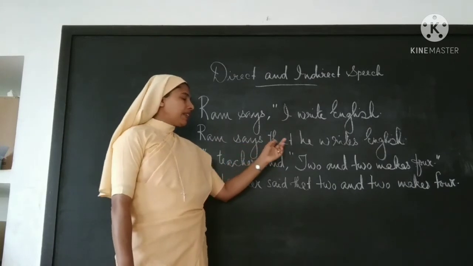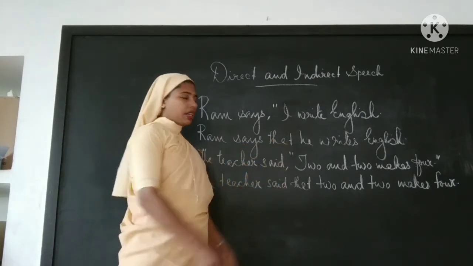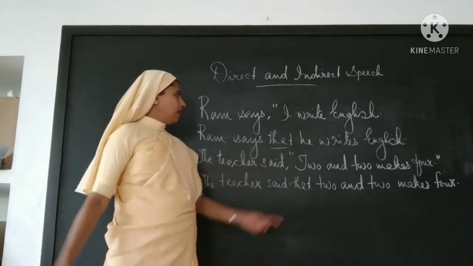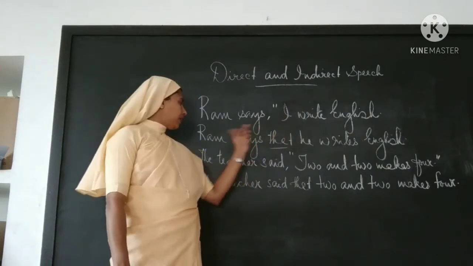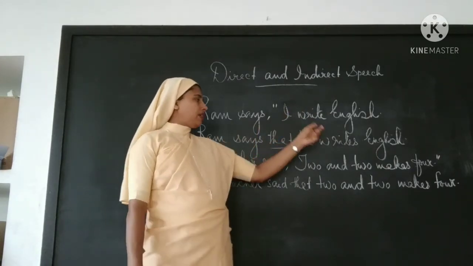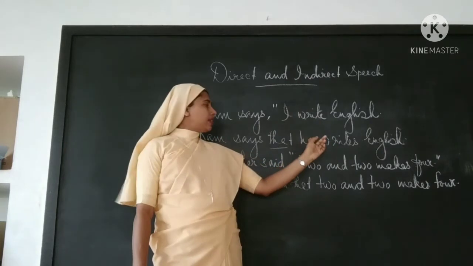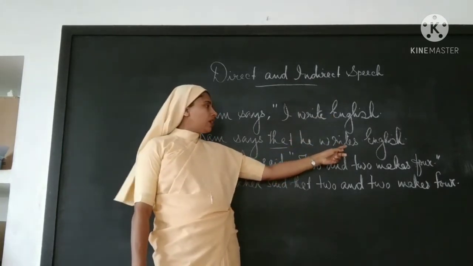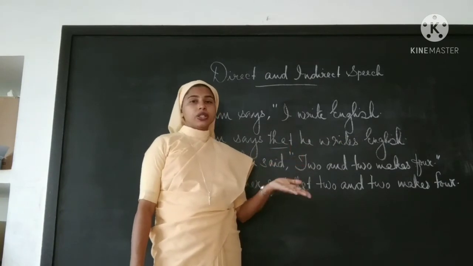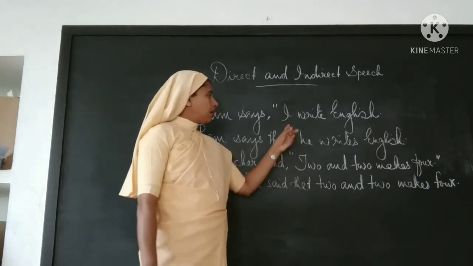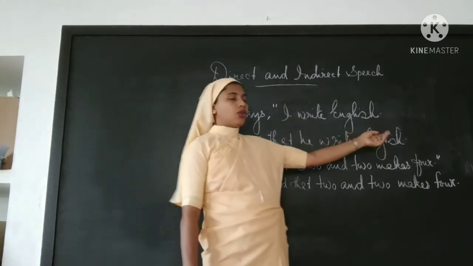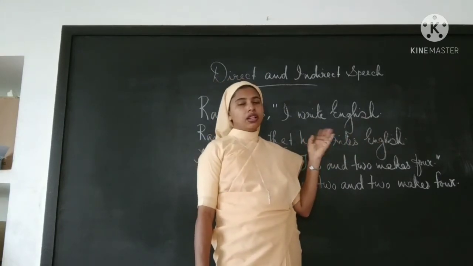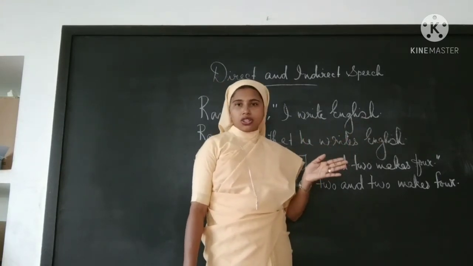Ram says that, the conjunction is added there. Then the pronoun changes: he writes, same tense. Since it is third person singular, we have added writes English. So there are no other changes, but punctuation marks are changed, only the full stop remains. The other punctuations are changed.